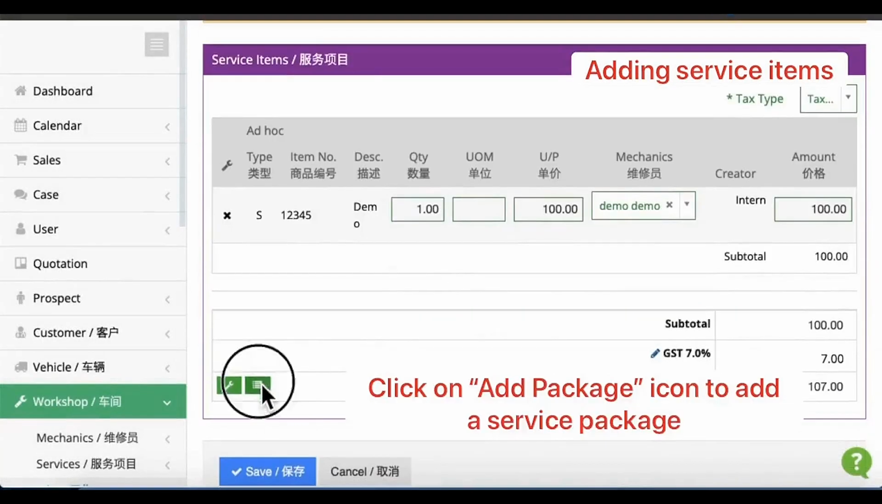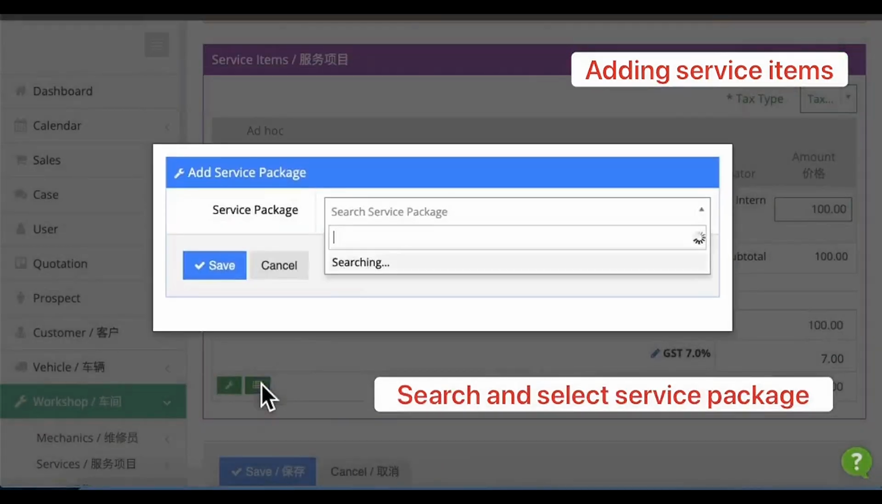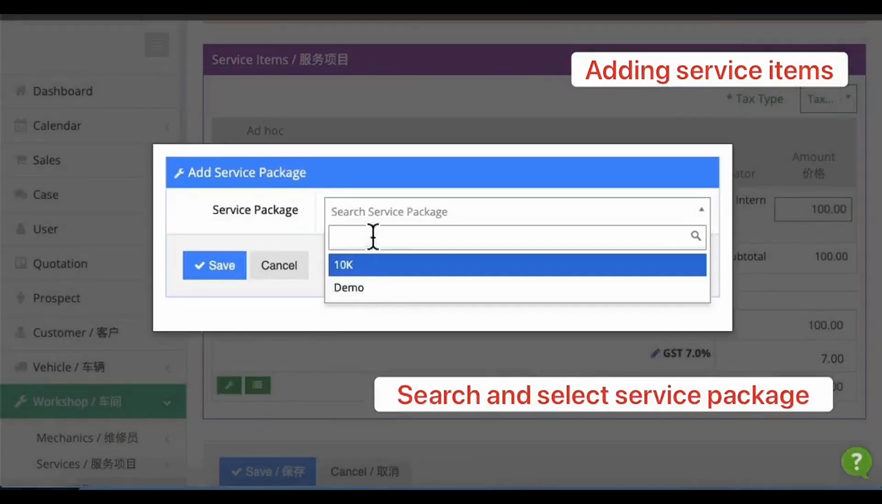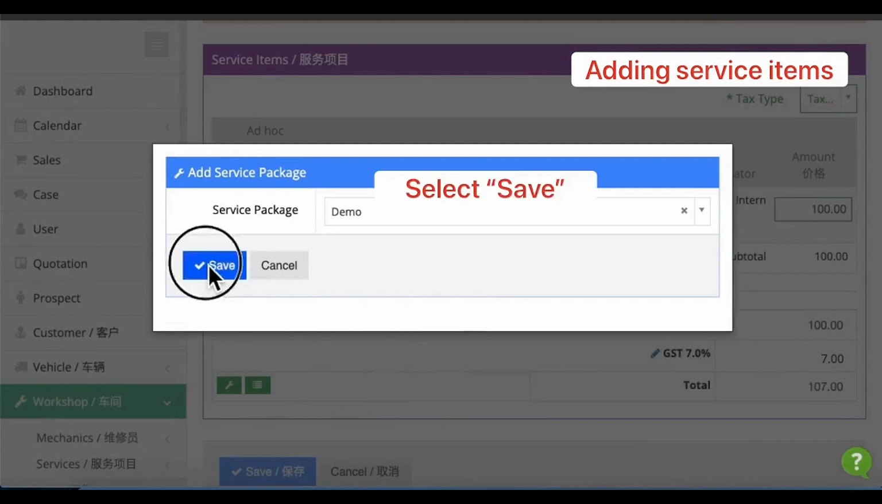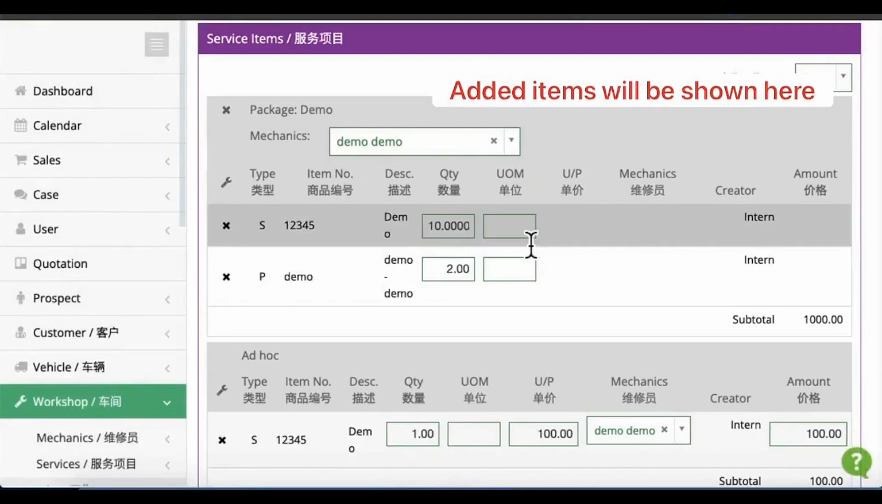Click on this Add Package button to add a service package. Same procedure, search and select the service package you need and click Save to add to the job. The added items are displayed here.